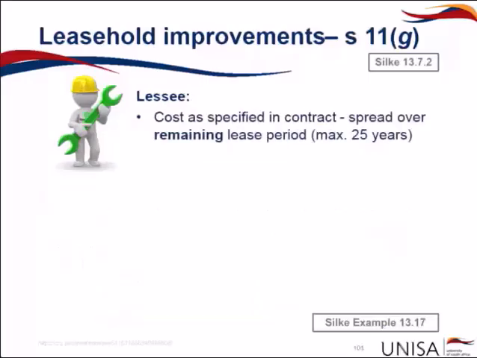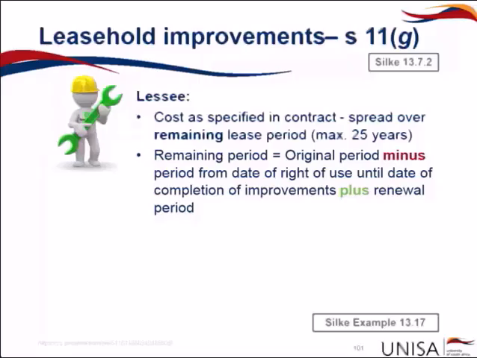The lessee will apply the cost as specified in the contract over the remaining lease period, again maxed out at 25 years. How do we calculate the remaining period on leasehold improvements? Well, we need to take the original period minus the period from the date of the right of use until the completion of the improvements. It's important it says completion of the improvements, not the date that those improvements are brought into use. We will also add any period where the renewal is probable.